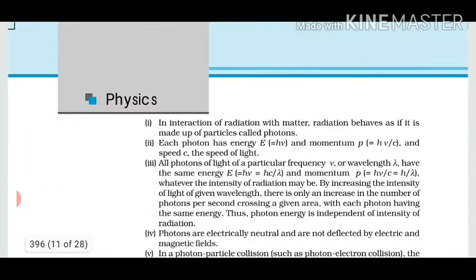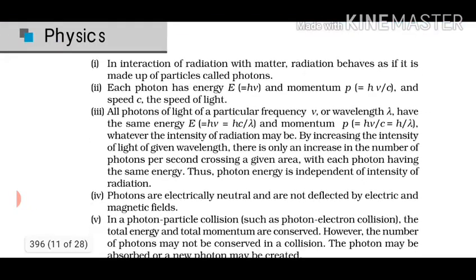There are some properties of photon. We are going to discuss them turn by turn. The very first property is in the interaction of radiation with matter. Whenever radiation interacts with matter, it behaves as matter or particles, which are also called photons. Second point is each photon has energy. How much? Planck's constant multiplied by frequency, or h nu, and momentum, which is how much? Energy divided by speed of light, which is h nu divided by c.